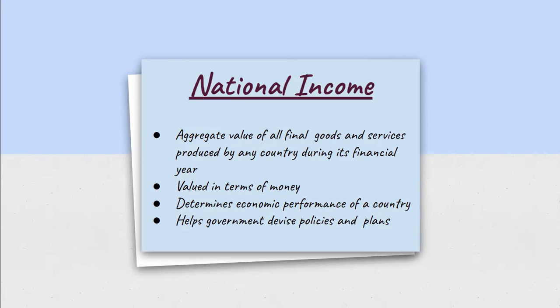When we say labor in this case, labor means anyone who is providing their services for any production process, maybe a worker who is constructing a building or an IT professional working in a multinational company. So in short, national income determines the economic performance of a country.